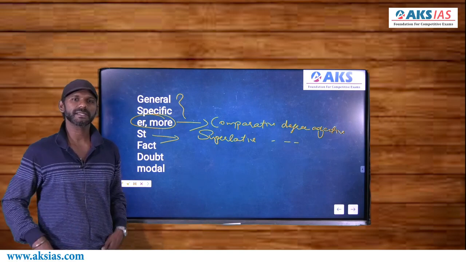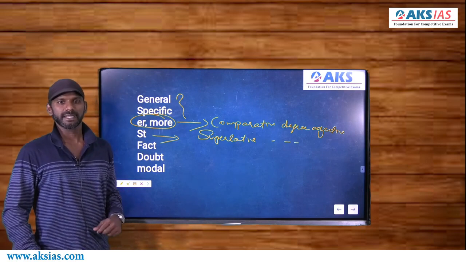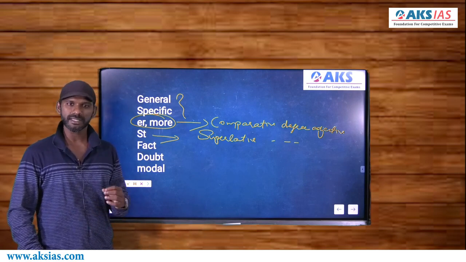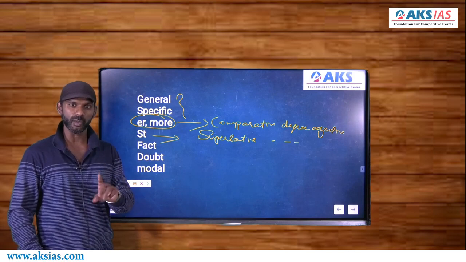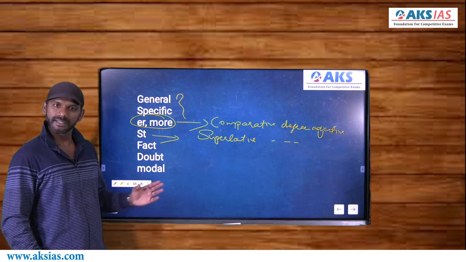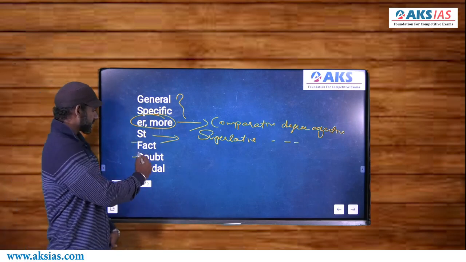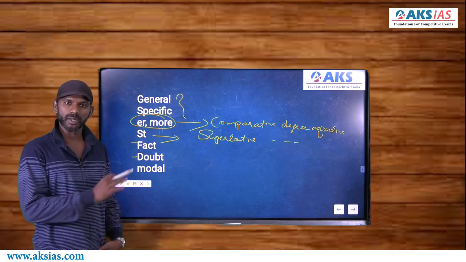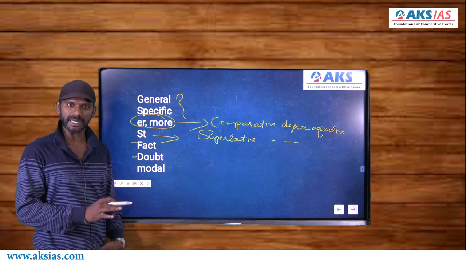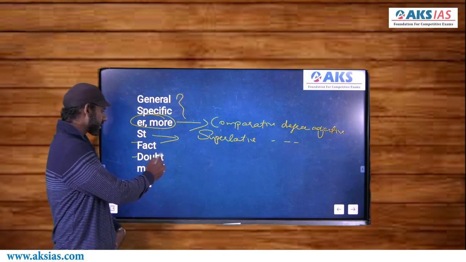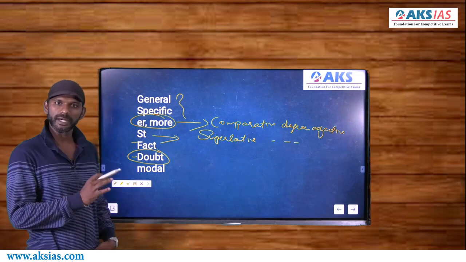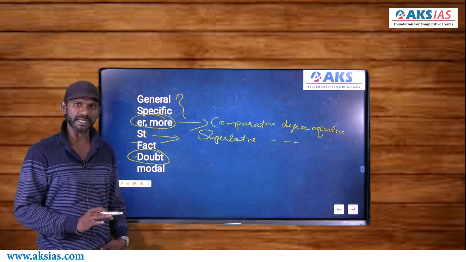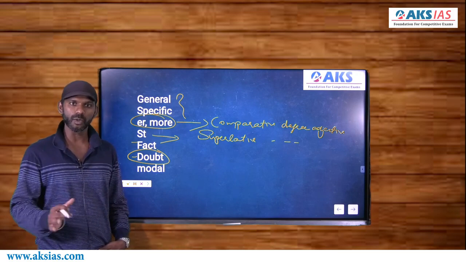Right? Now sometimes we may come across more than one correct answer. It is not about choosing the correct answer, it is about choosing the best answer. Don't get stuck with any option, keep eliminating options, at last you'll come across only one. Now, the next concept, fact and doubt. If what is there in the option is a fact, what is there in that part of the passage must also be a fact. Similarly, if what is there in the option is a doubt, what is there in that part of the passage must also be a doubt. It can never be a fact and a doubt or a doubt and a fact. It must always be a fact and a fact or a doubt and a doubt.